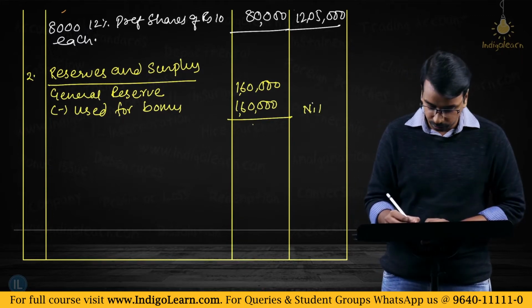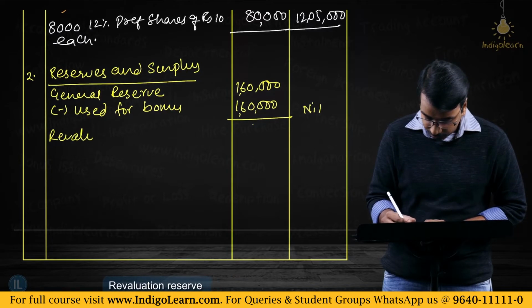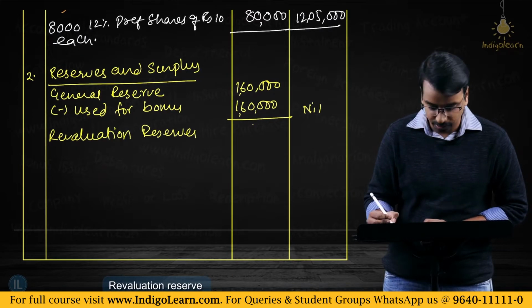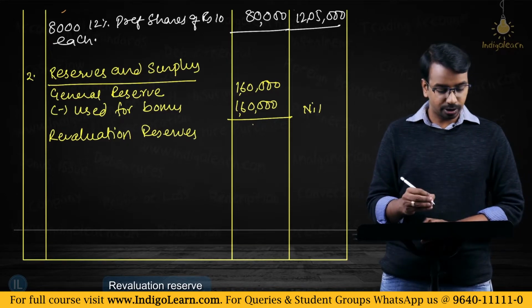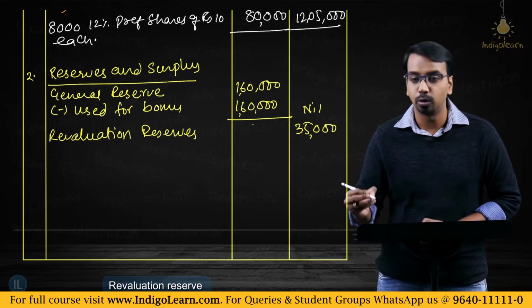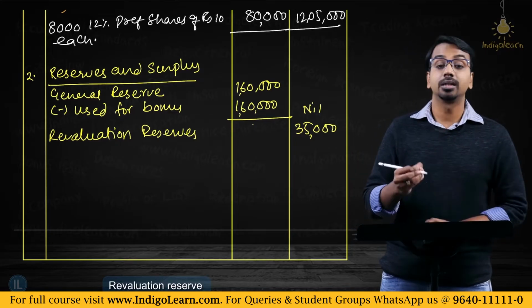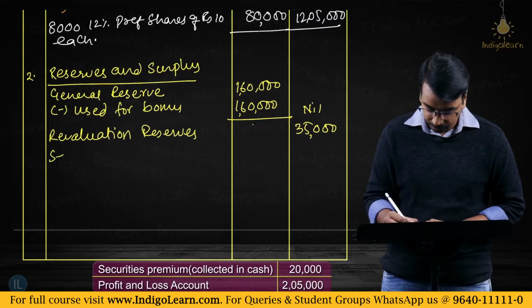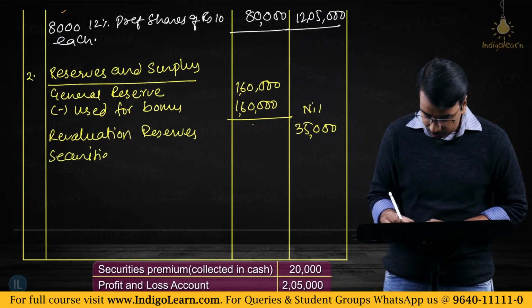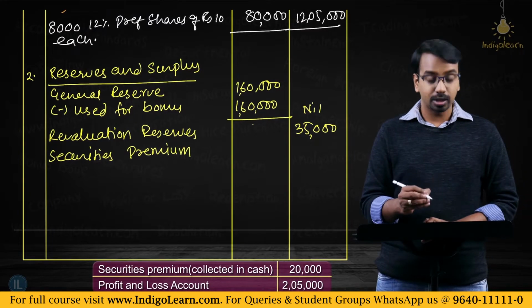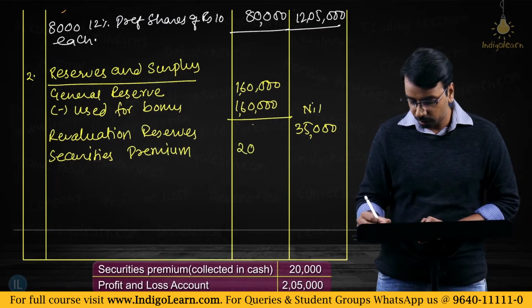The second item in the question you have is the revaluation reserve. Now in the revaluation reserve, the amount given is 35,000. There is no change, right? Then the third item is securities premium collected in cash. So you can just say securities premium. What is the amount? The amount as per the balance sheet is 2,05,000.